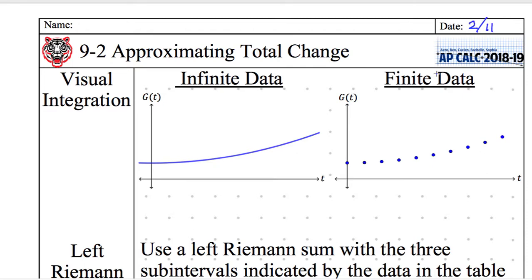Sorry, Rochelle. Alright, so visual integration. There is a definite change between infinite and finite. I know that Arrow led us yesterday, but I'm going to reteach a little bit of stuff. This whole unit is based on incomplete data, on finite data. Here's a graph of infinite data. Infinite data is given to you on the AP test in the form of an equation. Finite data is given to you in the form of a table. And as Arrow said yesterday, you don't know what happens in between these points, and that's very accurate, and that will help you on a bunch of multiple choice questions.